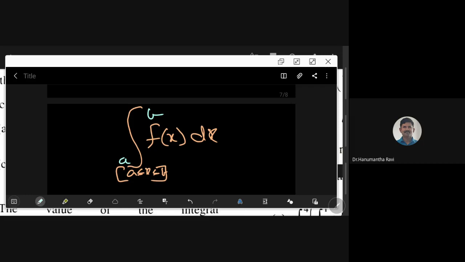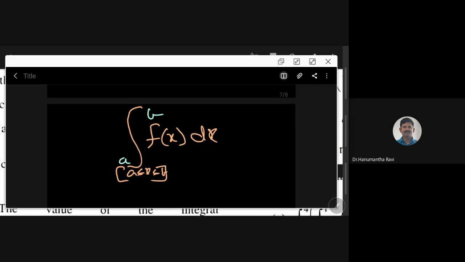Here, if you go for vector integral calculus, I am writing here some integral. Some integrand will be there. Then something like dx element should be there. That element has three possibilities.